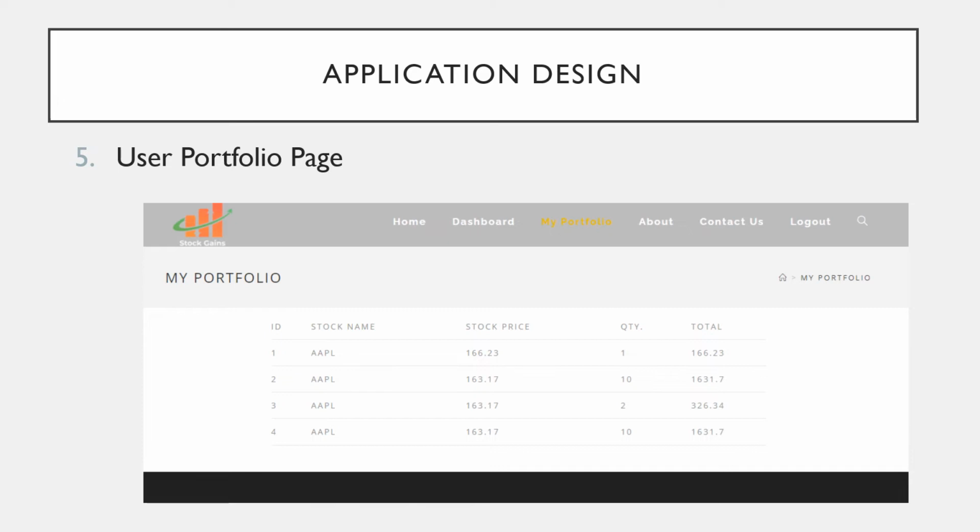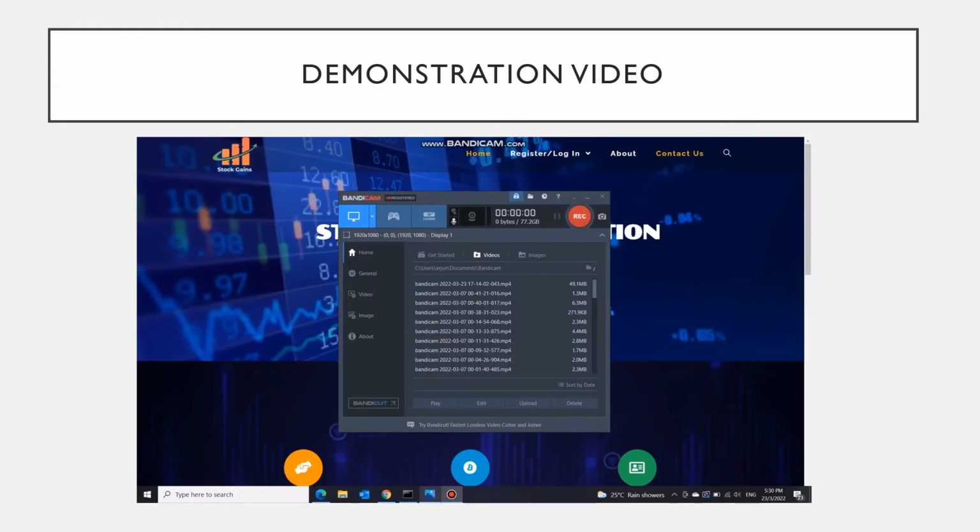This is the My Portfolio page where all users can view their respective portfolios. All details about the portfolio are stored in the MySQL database. Finally, here is a demonstration video of me using the Stock Gains application in order to give a much more clear idea of how to use this application.